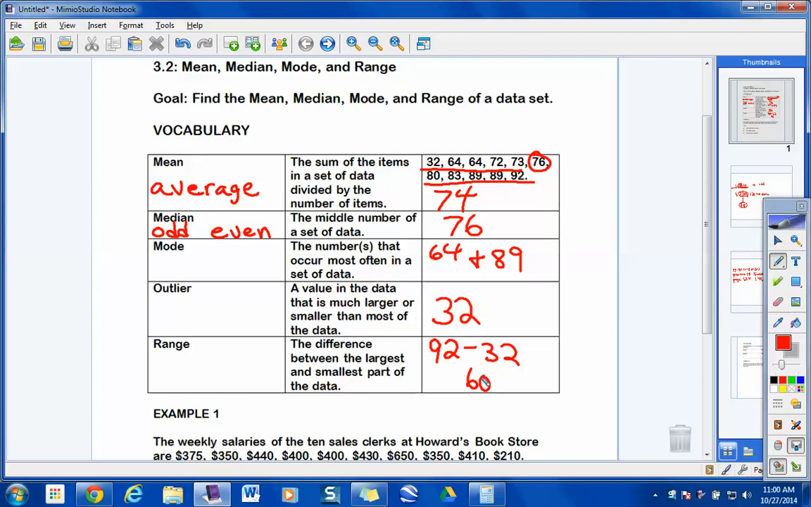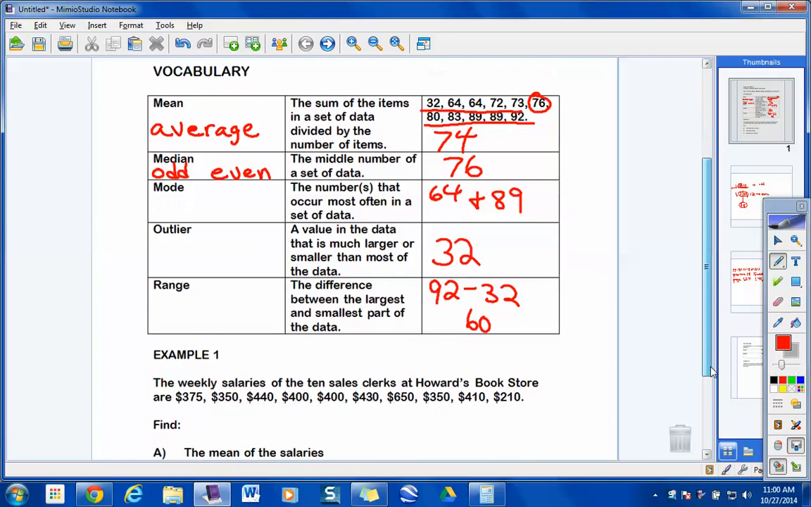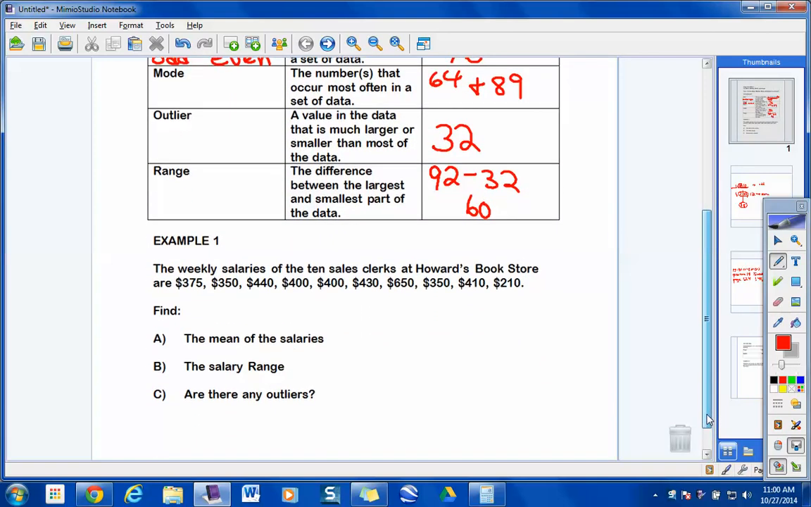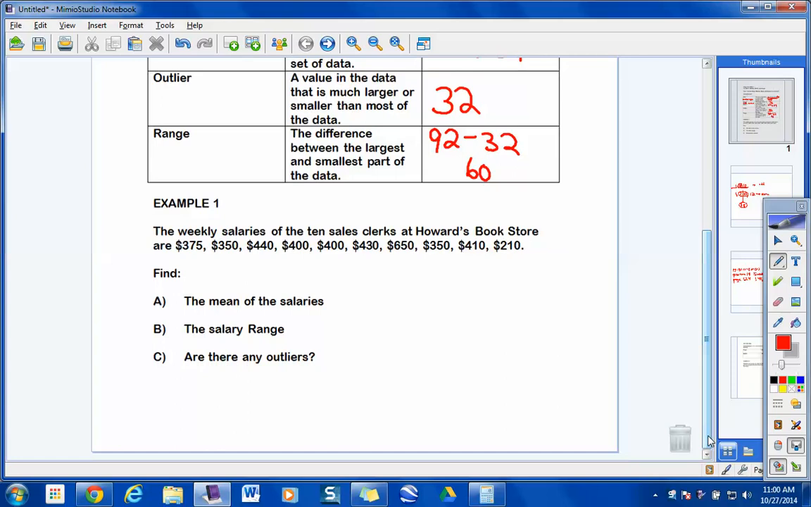Guys, I want to show you how to work that calculator. So let's go ahead and use example one. Is everybody into that statistics calculator right now? I think that this can help. In example one, it says the weekly salaries of 10 sales clerks at Howard's bookstore are $375, and so on. To find the average of the salaries, you're going to add them all up and divide by how many there are, right?